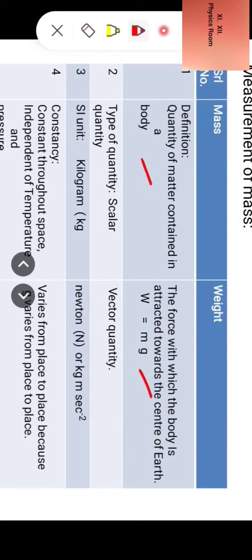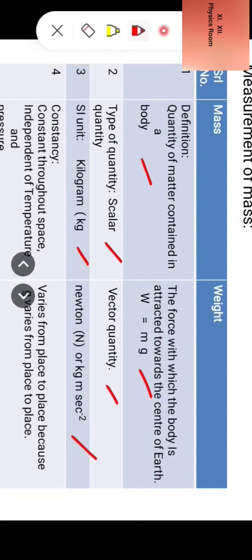Now second point, we take up type of quantity. What type of quantities mass and weight are? Mass is a scalar quantity, weight is a vector quantity. The third point, we'll take up SI units of mass and weight. Now SI unit of mass is kilogram and SI unit of weight is Newton or kg meter per second square.